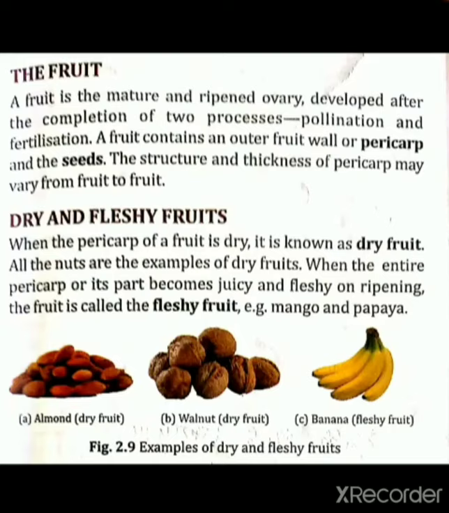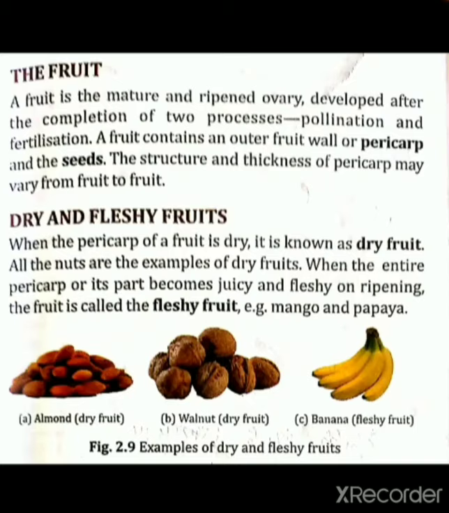Okay, and we can also say that the fruit is the output and the last part of the fertilization process. Okay, which is a mature and ripened ovary. Ripened ovary means fully grown, fully developed ovary.